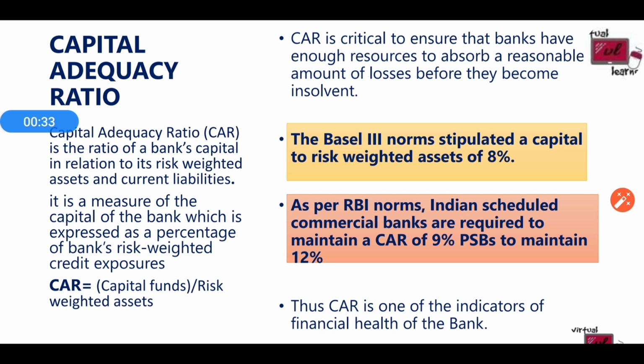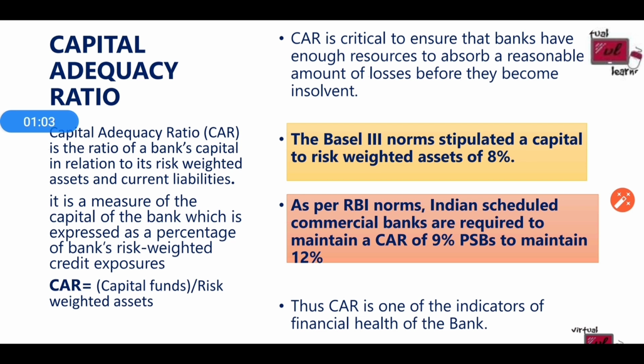Now we will look at why CAR is very important. CAR is critical to ensure the banks have enough resources to absorb a reasonable amount of losses before they become insolvent. What is the meaning of this? That is, the amount which is given as loan should be covered by the capital. So how much risk they can absorb is what is generally meant by capital adequacy ratio. That ratio determines the position of the bank in terms of financial health.